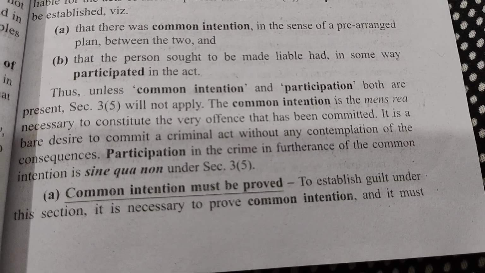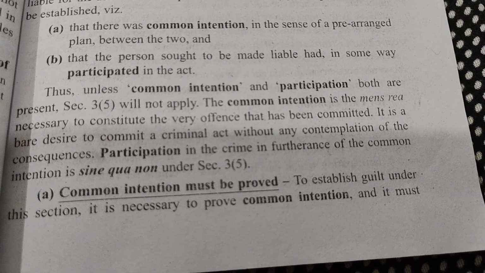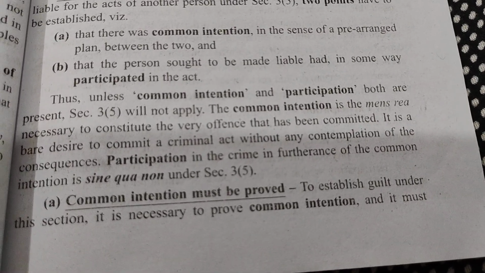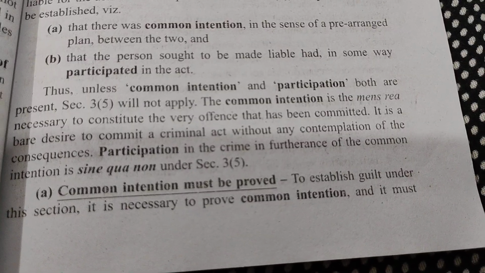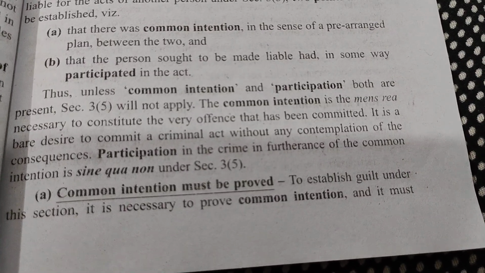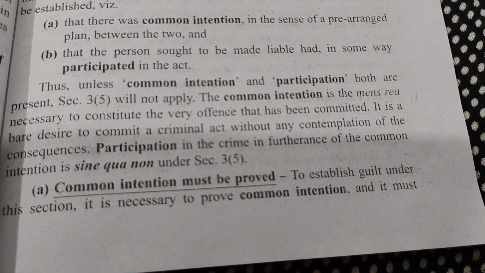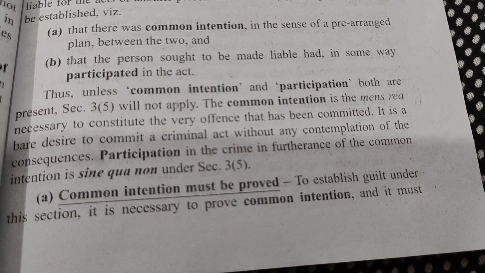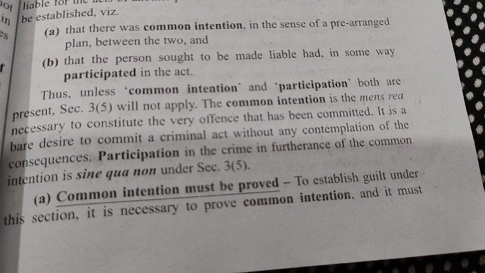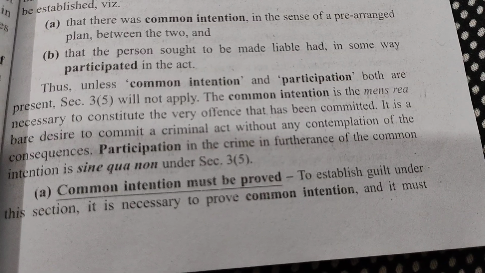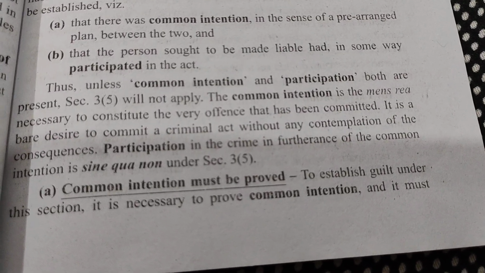The common intention is the mens rea necessary to constitute the very offence that has been committed. It is a bare desire to commit a criminal act without any contemplation of the consequences. Participation in the crime in furtherance of the common intention is sine qua non under section 3 clause 5. So, common intention must be proved.